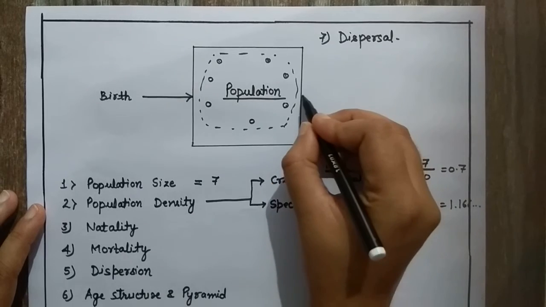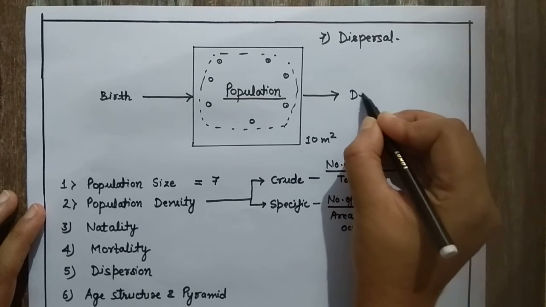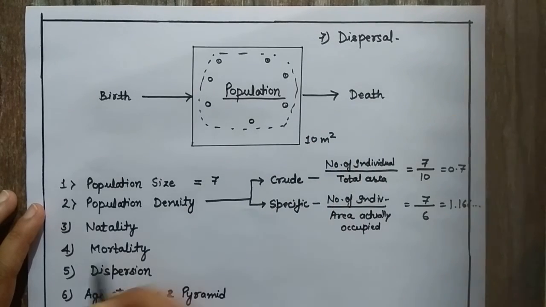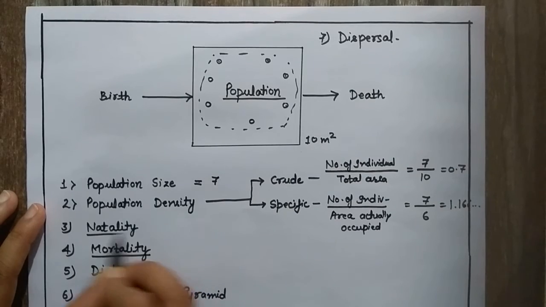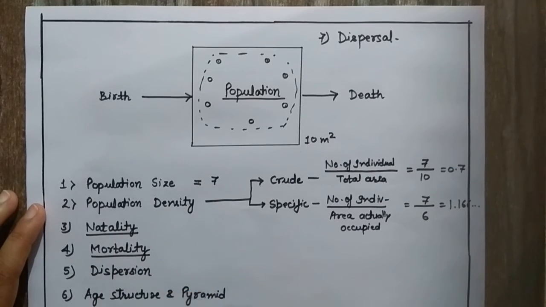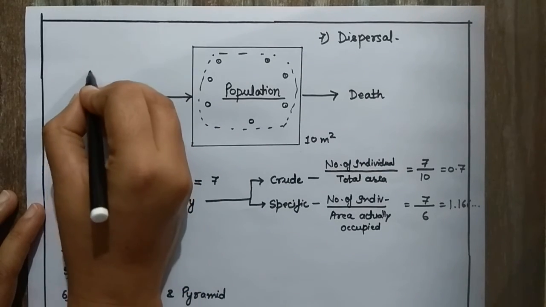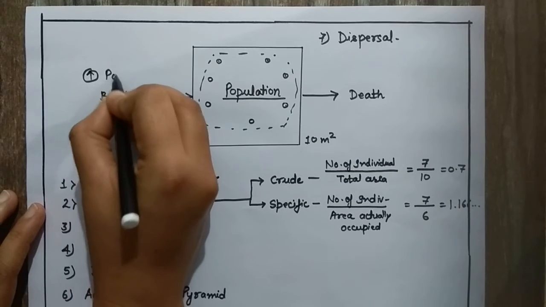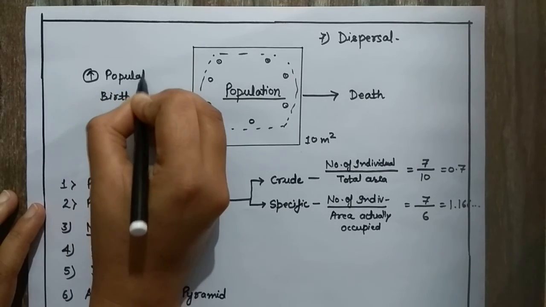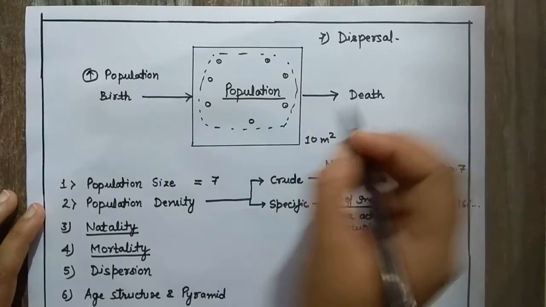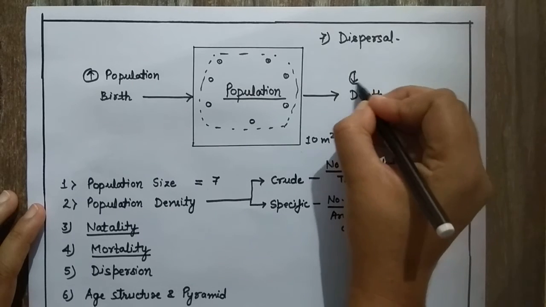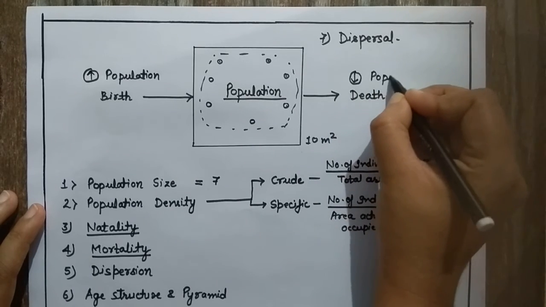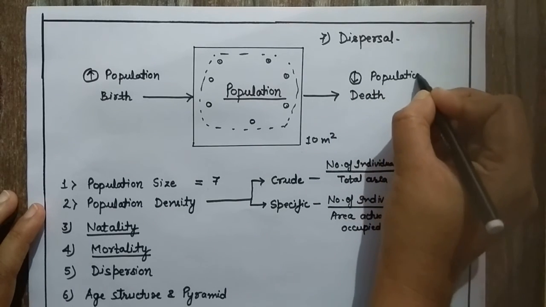The death of individuals is signified by mortality. So birth would increase the population size of this area, and death would decrease the population size.